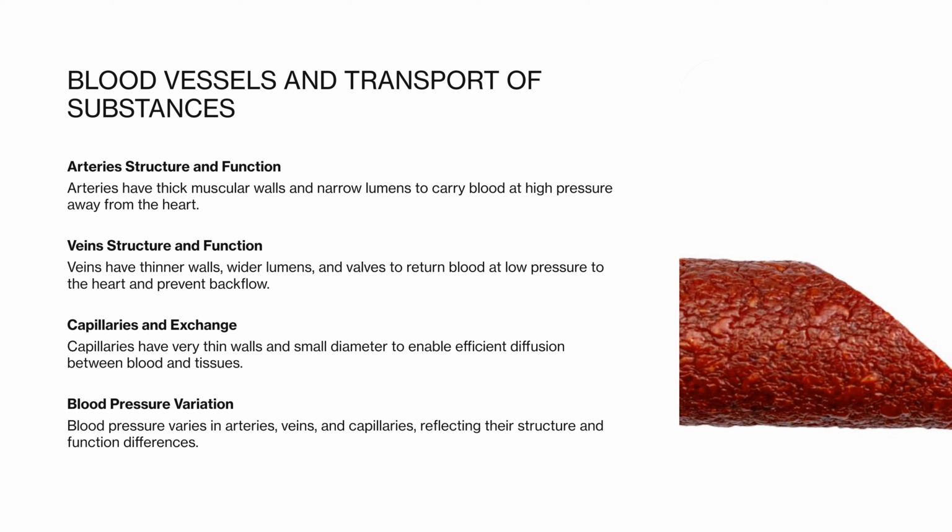They have very thin walls, only 1 cell thick, and a small diameter, which slows blood flow and allows efficient diffusion of substances such as oxygen, glucose, and carbon dioxide. The extensive capillary network ensures that every cell is close to a blood supply, reducing diffusion distance. Understanding these structural differences allows students to explain how substances are transported efficiently around the body.